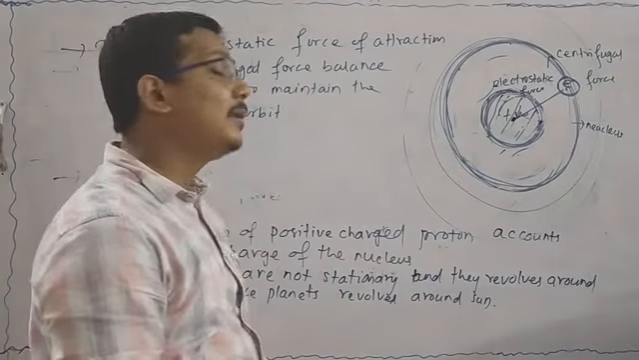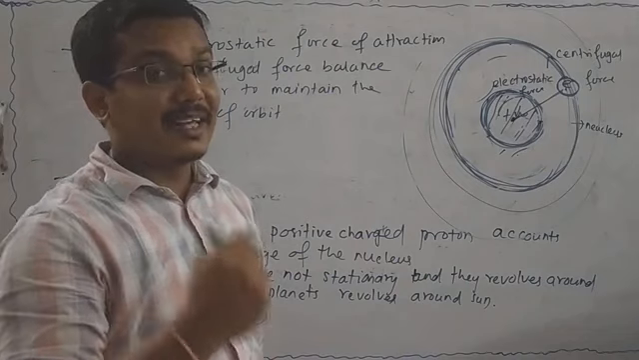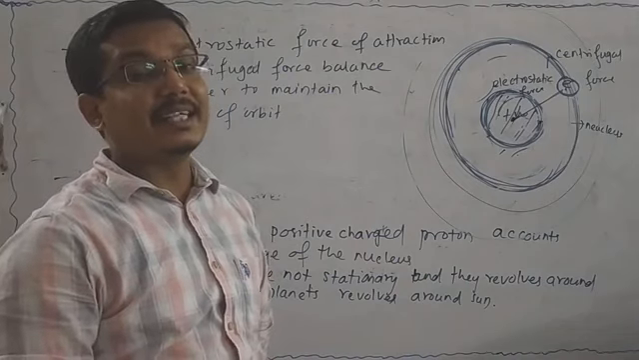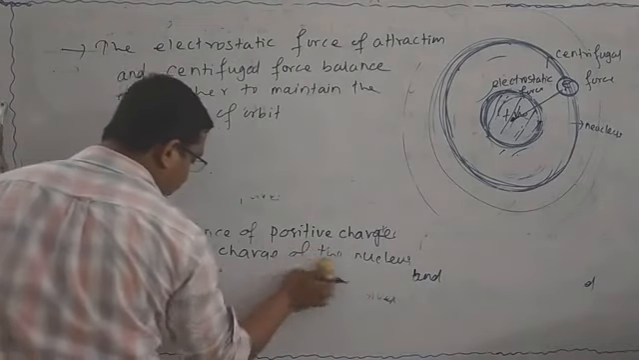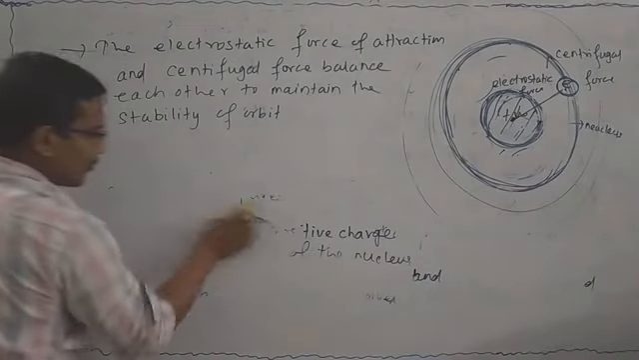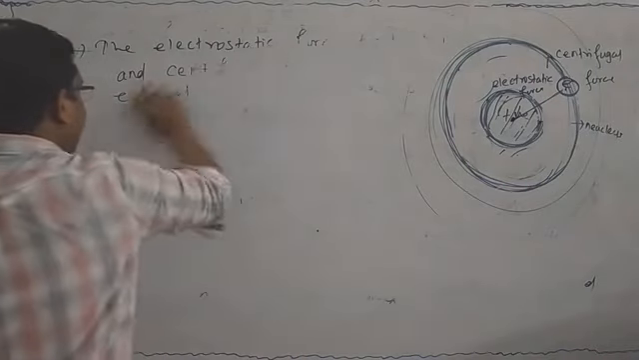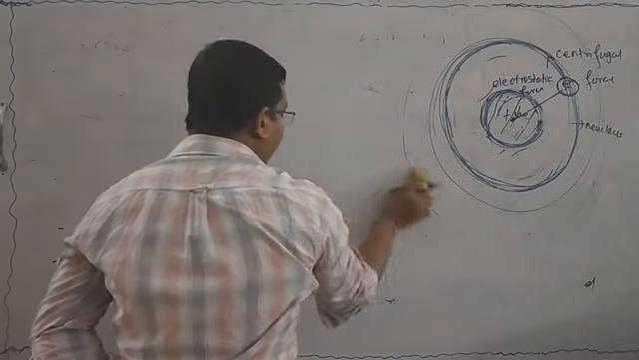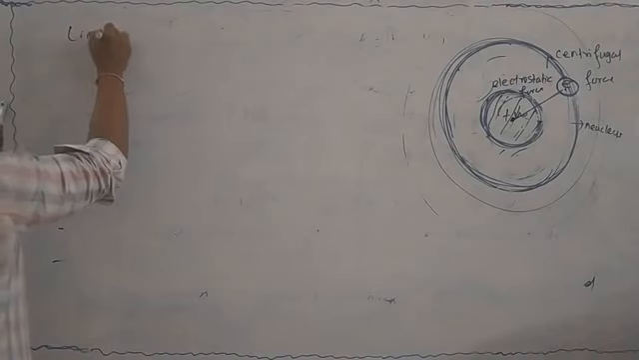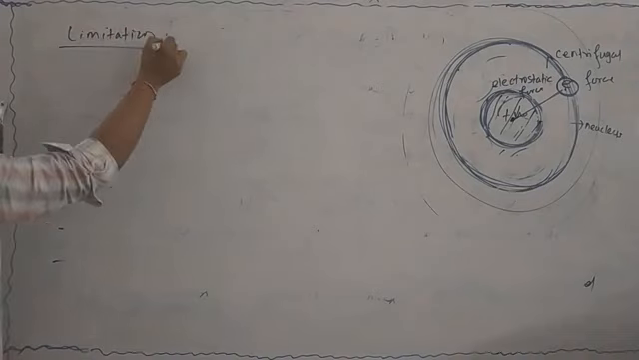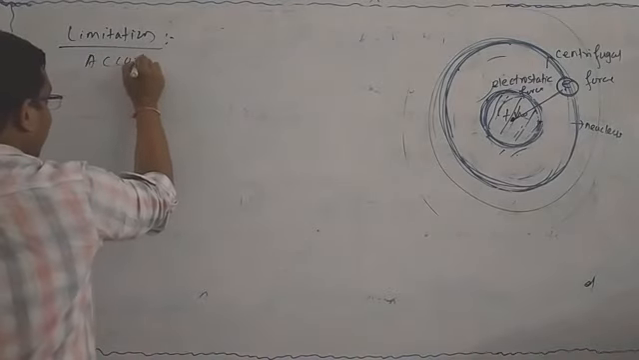Then what are the limitations? These are the postulates of Rutherford atomic model. Then let me discuss the limitations of Rutherford atomic model. What are the limitations of Rutherford atomic model? Let me discuss. According to Clerk-Maxwell, do you know Clerk-Maxwell? According to Clerk-Maxwell, what happens?